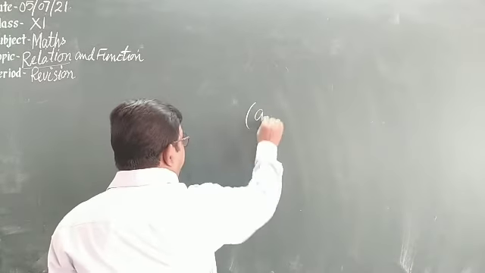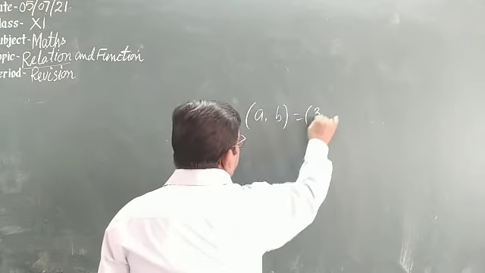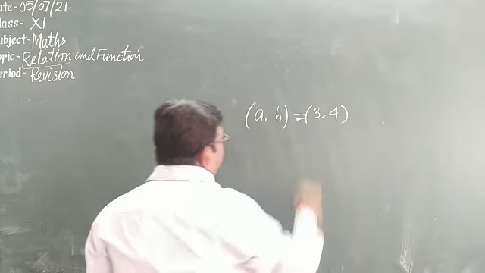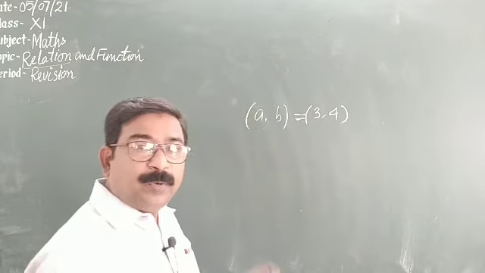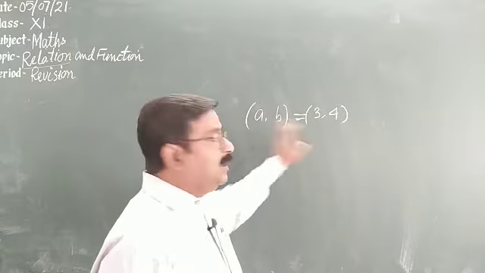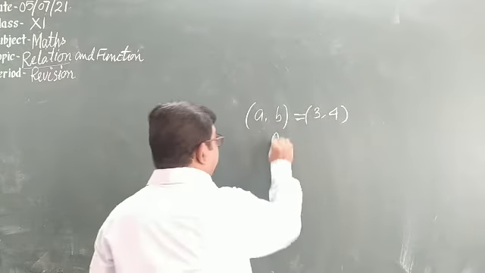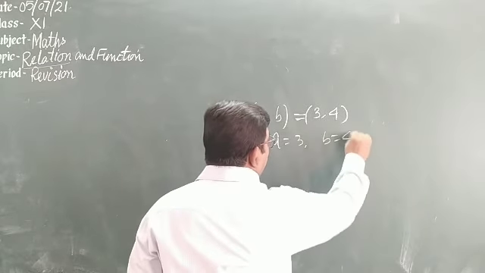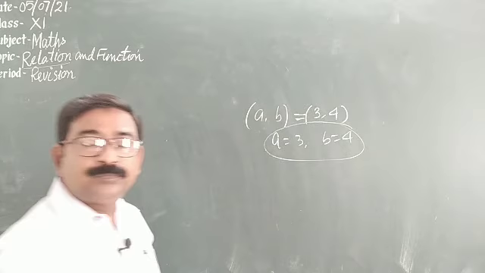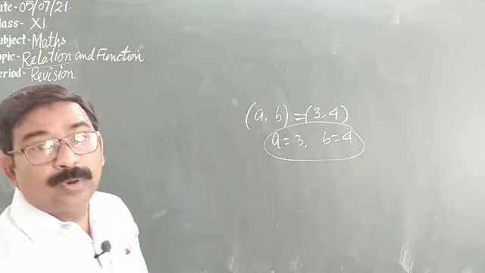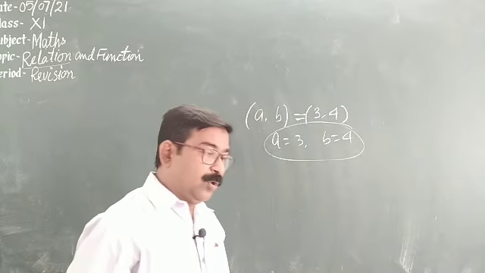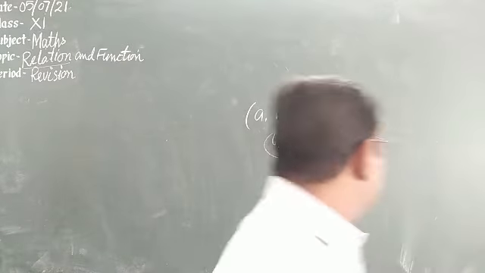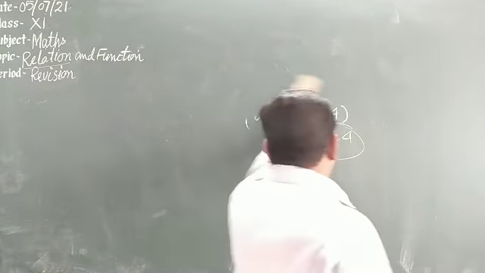Suppose we have (a, b) and here we have (3, 4). We have written an equal sign between them, meaning this ordered pair is equal to this one. So it is possible only when their corresponding elements are equal. Meaning we can say a is equal to 3 and b is equal to 4. So two ordered pairs are equal only when their corresponding elements are equal. Got it? Now we are coming to the next point, that is relation.